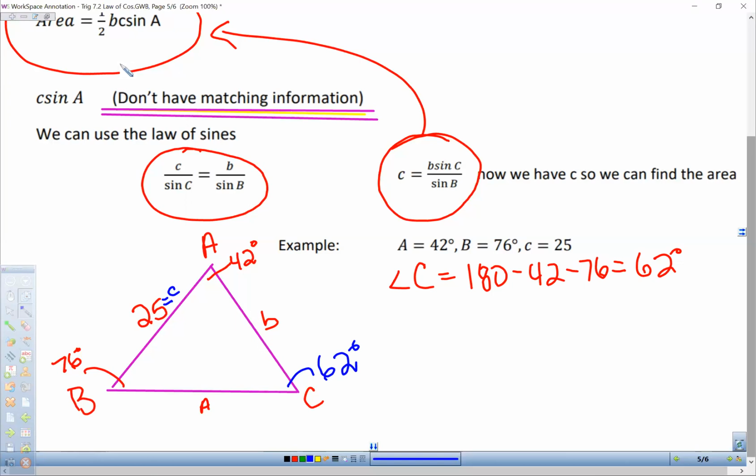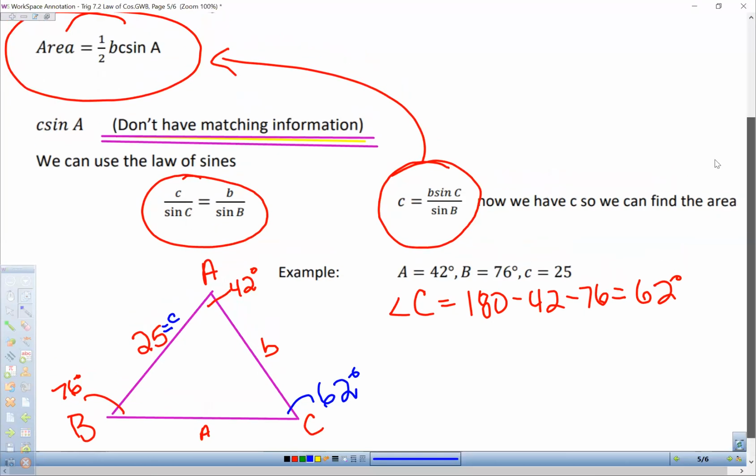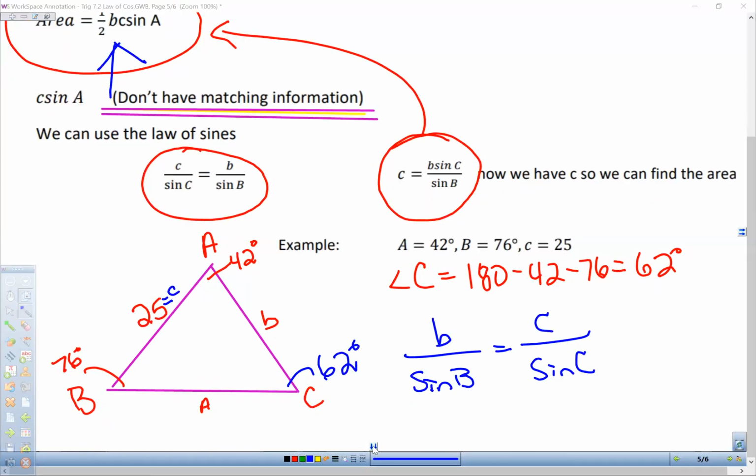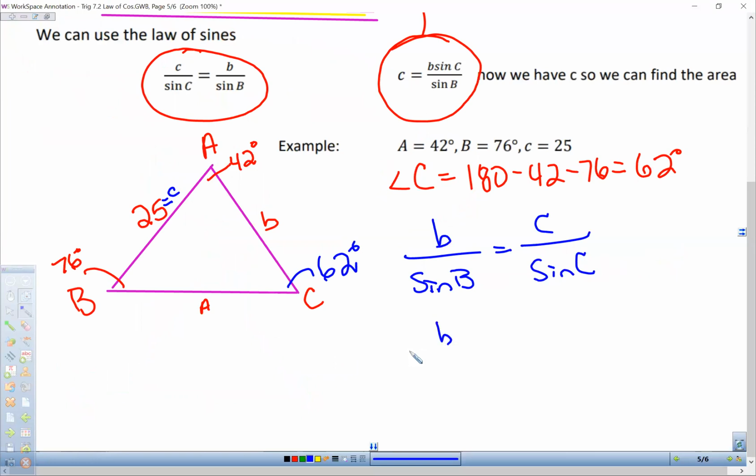Just because that way everything matches our formula and I don't have to rewrite it or anything. So B over the sine of B is equal to C over the sine of C. And if we plug everything in, we get B over the sine of 76 equals 25 over the sine of 62.